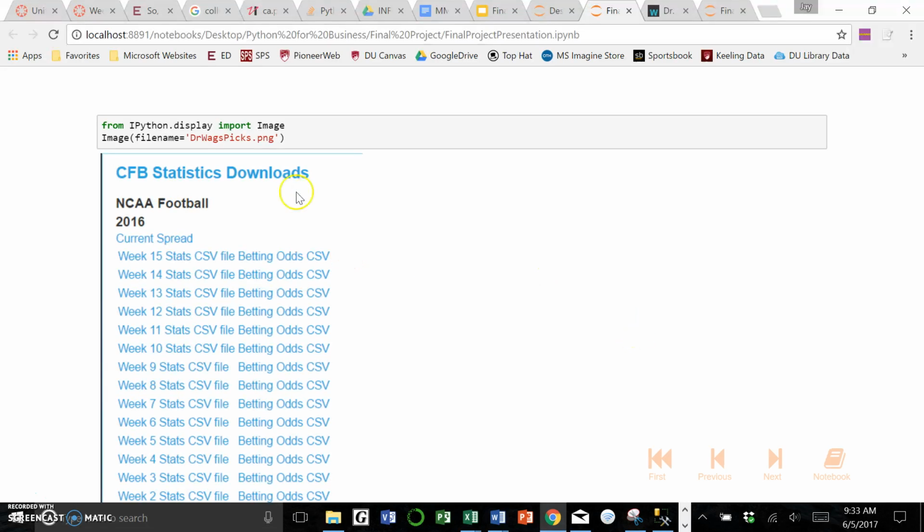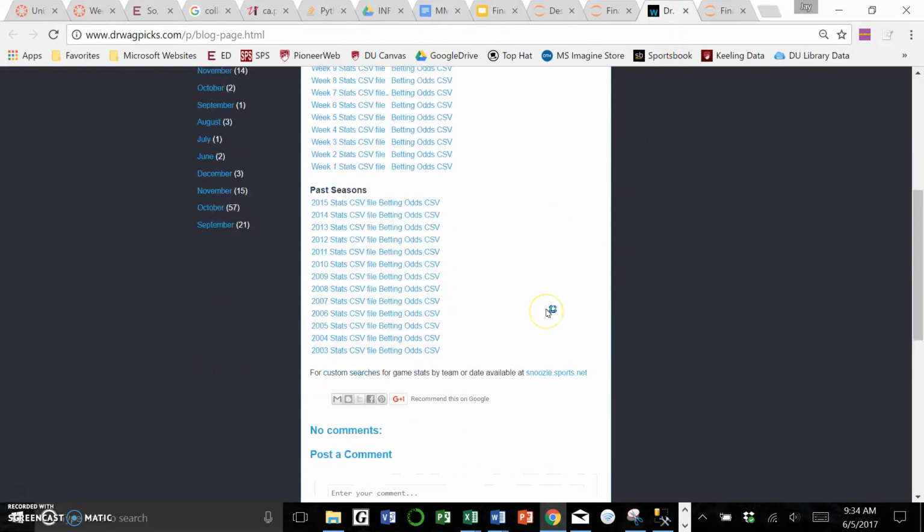For this project, I decided to explore college football data from 2005 to 2016. The source of the data is a website called Dr. Wag's Picks. This is the website here, which we'll look at in a second. So here is actually a picture of the website. If we go to the actual website, I can probably show it a little better.